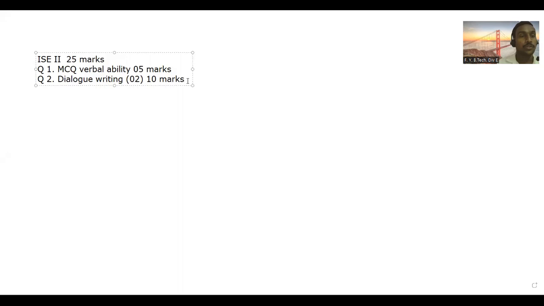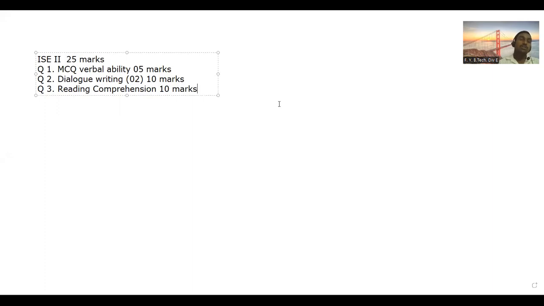This will be your question second, and question third is also going to be there. This question third will be based on reading comprehension. So what is this reading comprehension? Here you will get one passage. That passage will be an unseen passage. You have to read that passage carefully and answer the questions asked on the passage. This way you will get 25 marks.